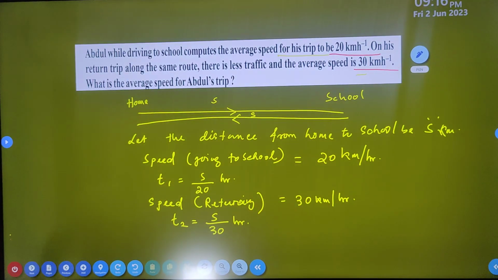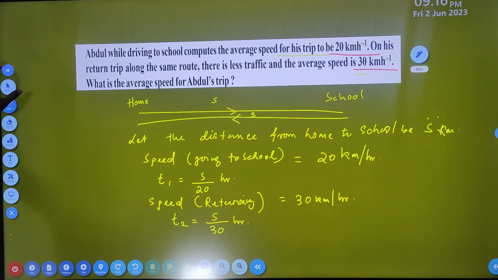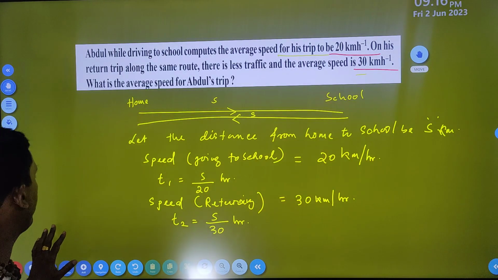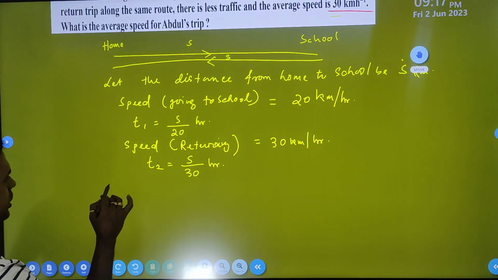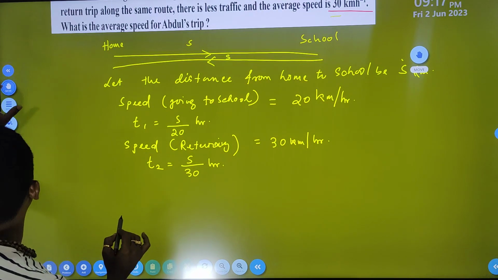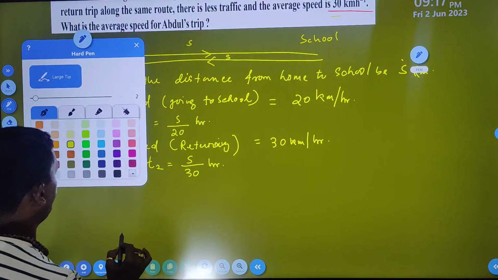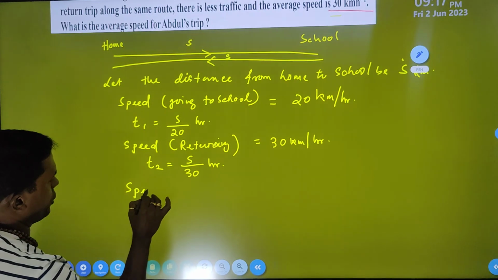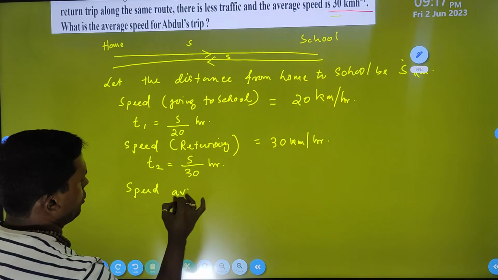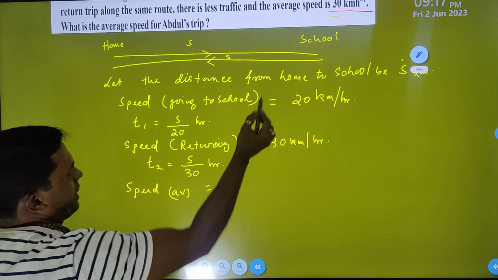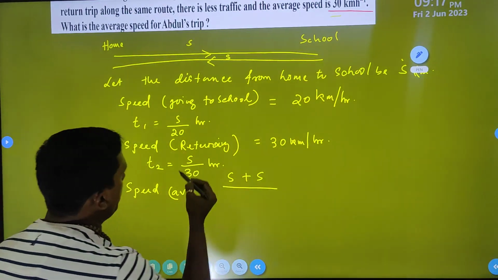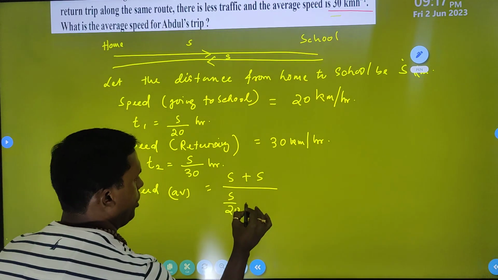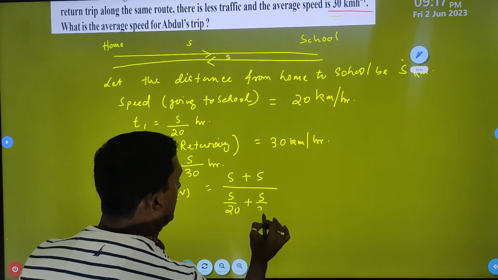Okay, right now if we find out the average speed. So how can we find out average speed? Simply average speed is equal to total distance by total time. First distance s, second returning distance also s, but time is s by 20 plus s by 30.